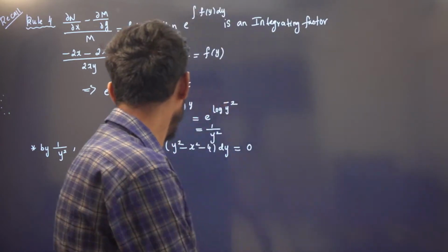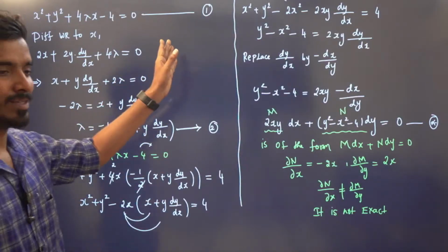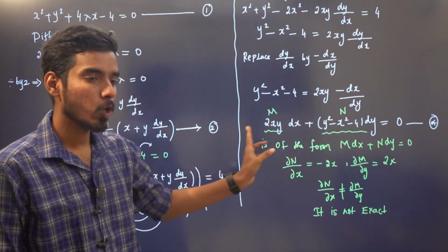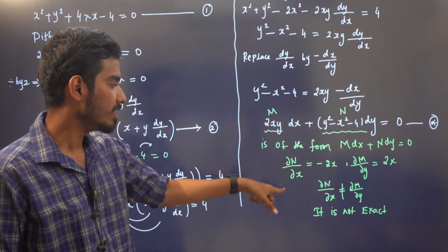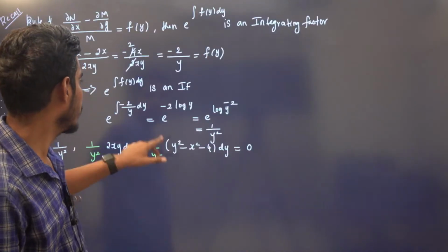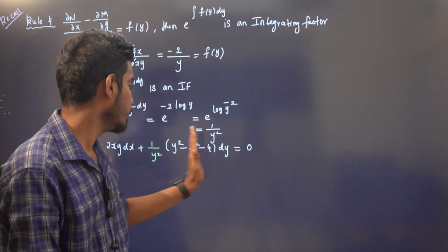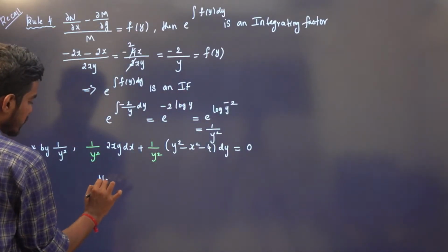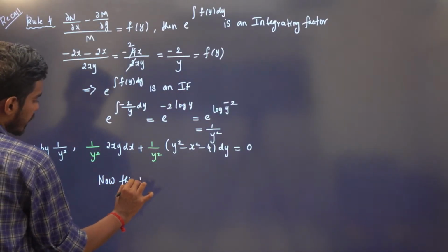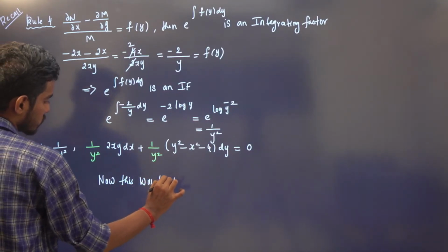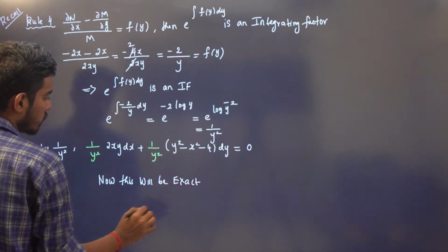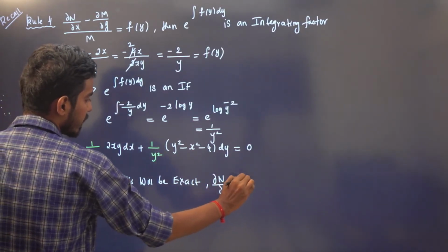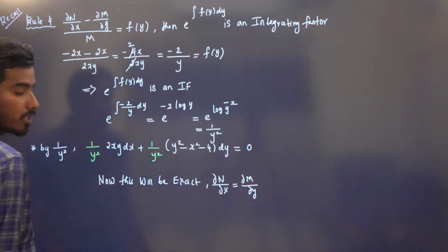Is it clear? These are very elementary, that we did in the previous class, right? So it is not exact. If I multiply throughout by an integrating factor, it will be exact. It falls under rule 4. So rule 4 integrating factor is 1 by y square. So multiply throughout by 1 by y square. Now this will be exact. You can check that dou N by dou x will be same as dou M by dou y.